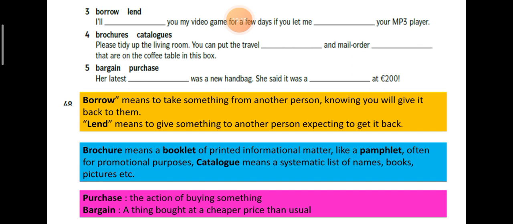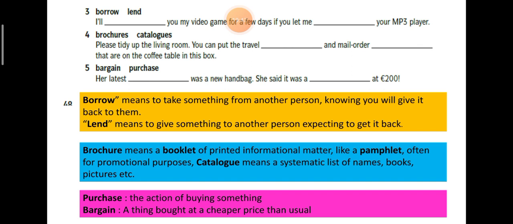All right, next, brochures and catalogs. Brochure means a booklet of printed informational matter, like a pamphlet, often for promotional purposes. That is a booklet. What is a catalog? A catalog means a systematic list of names, books, and pictures.